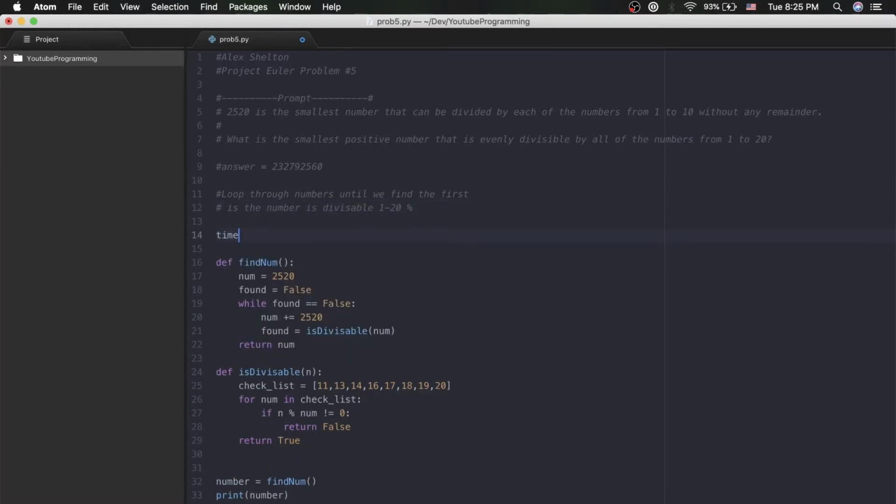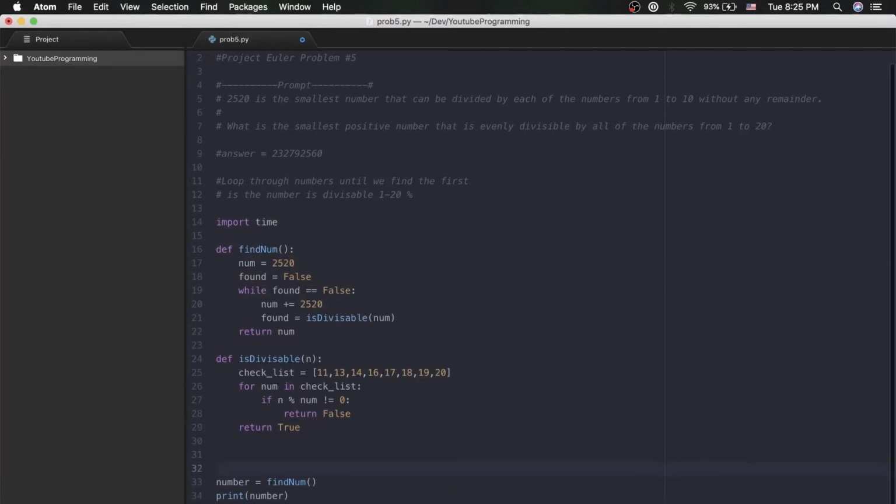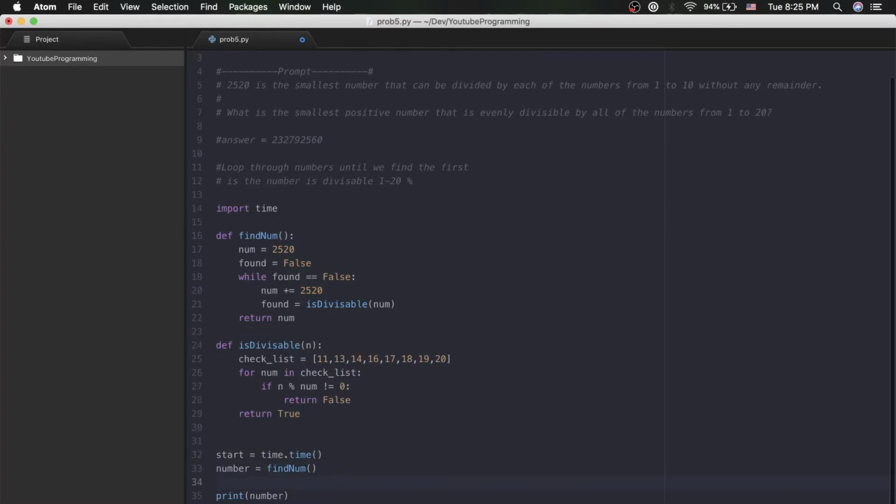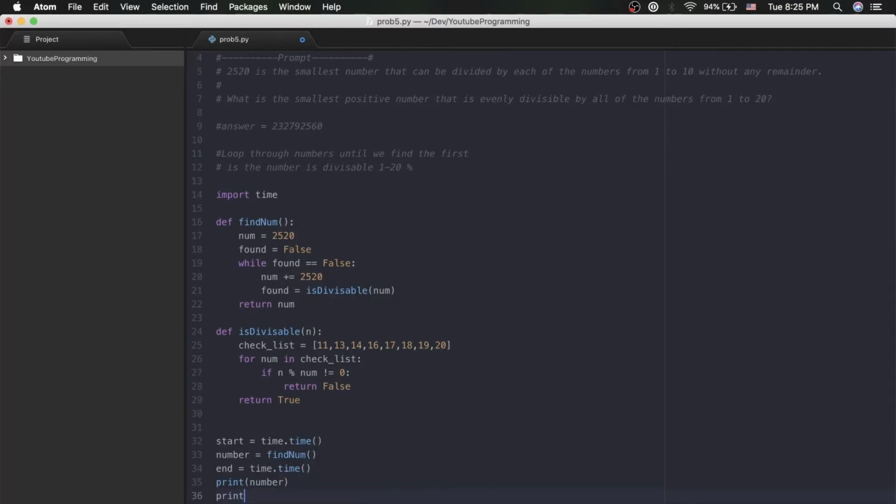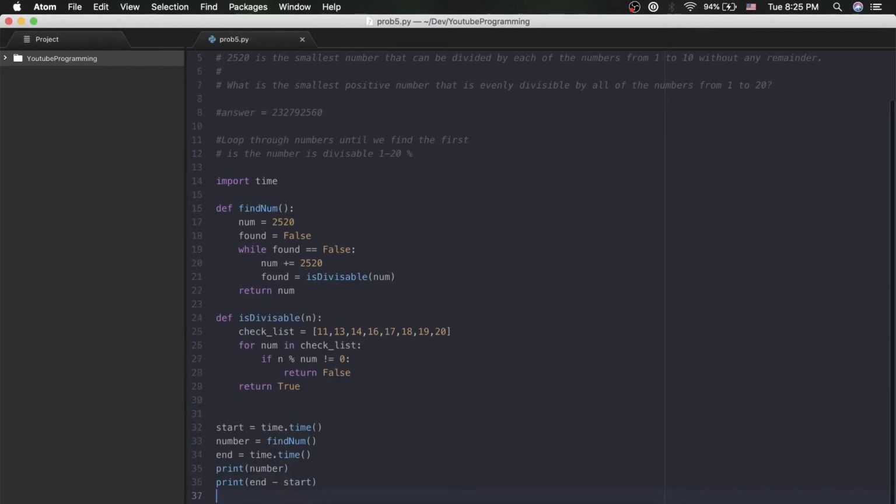Actually, just to see how long this is going to take, I'm going to go ahead and import time. Then I'll do start equals time.time. For anyone wondering how to time a Python program or your operations, this is what you do. Then you create an end instance of that time, and under this, we'll just print out end minus start. Make sure you do end minus start, or else you're going to get some weird things.